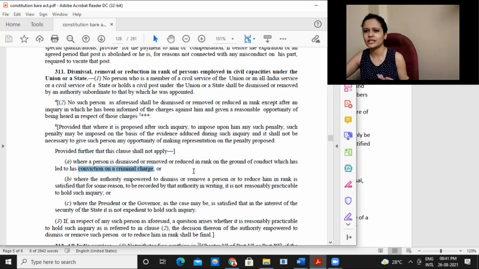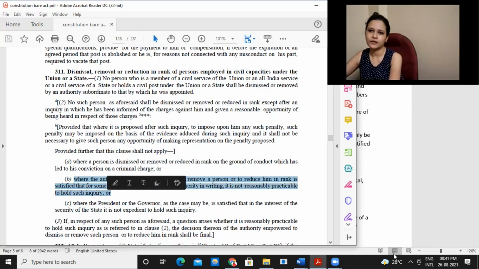In such cases, again, you don't need to conduct an inquiry, right? Because it's already because of that criminal case only that you are doing this. So in that case, this provision would not apply. Secondly, where the authority empowered to dismiss or remove a person or to reduce him in rank is satisfied that for some reason to be recorded in writing, it is not reasonably practicable to hold such inquiry.